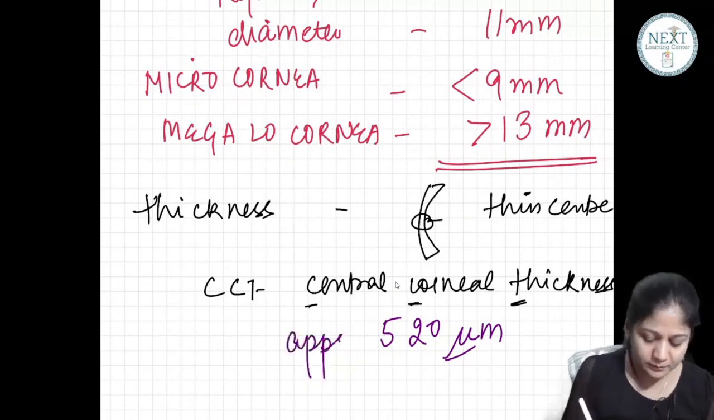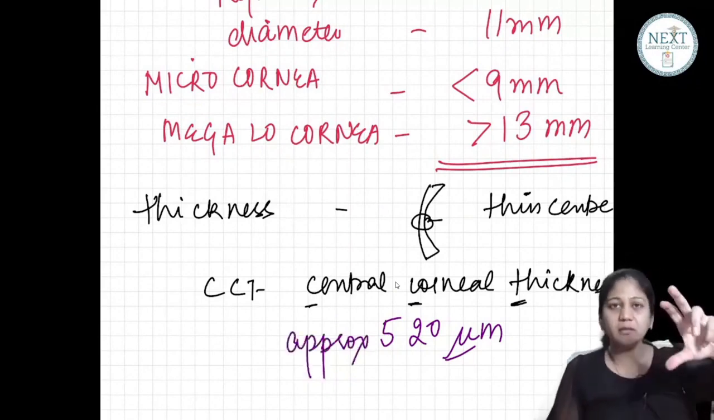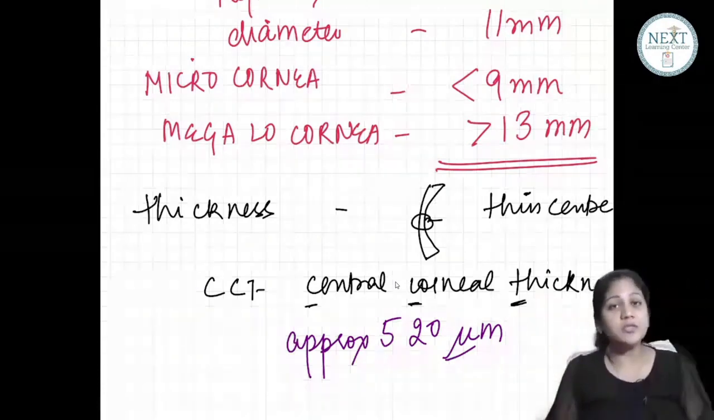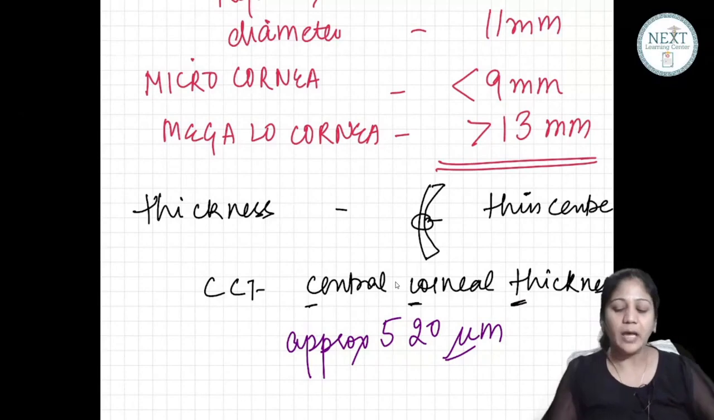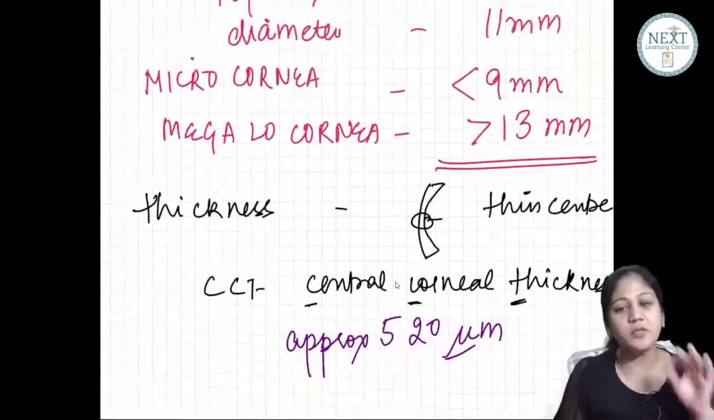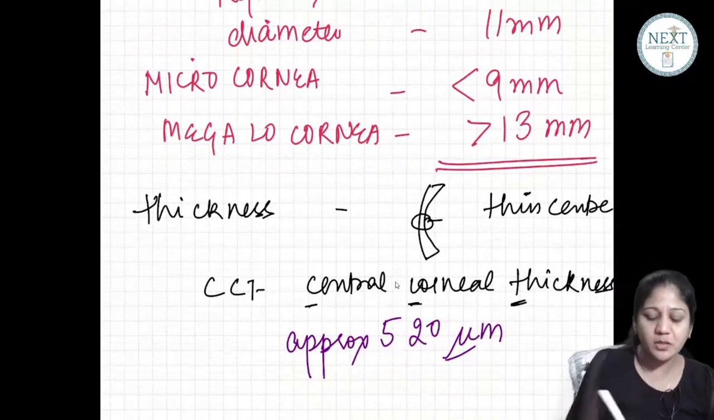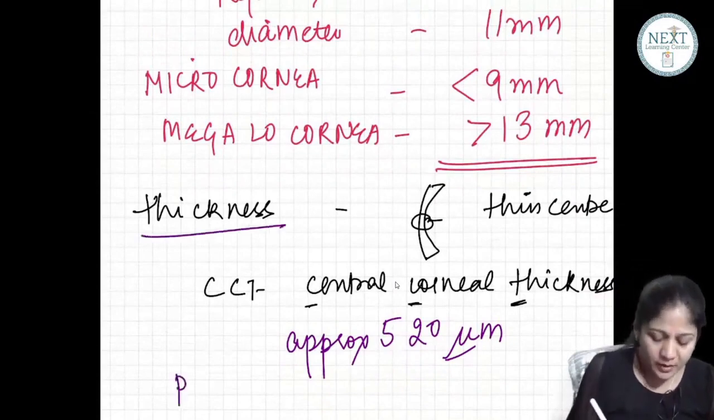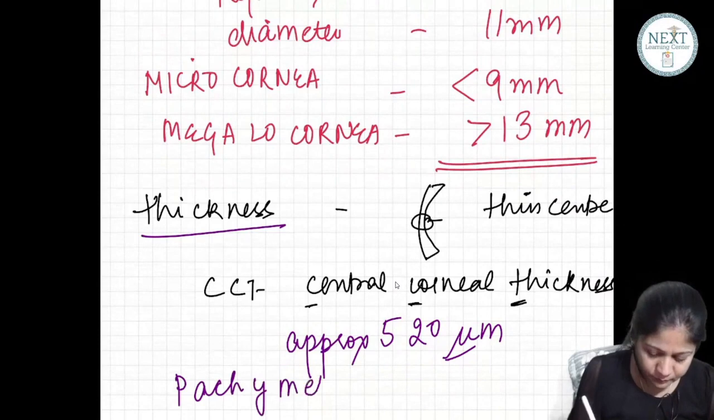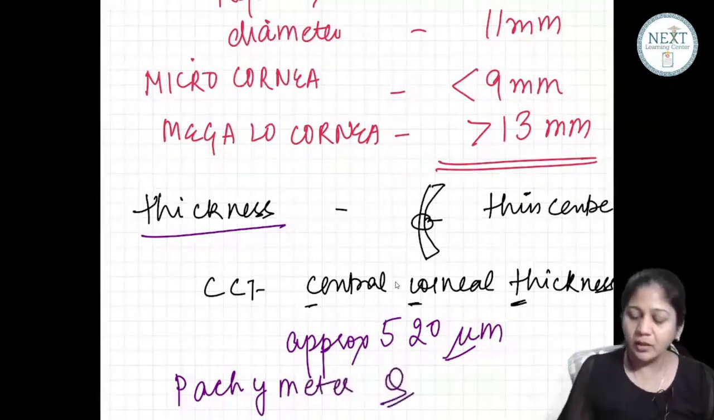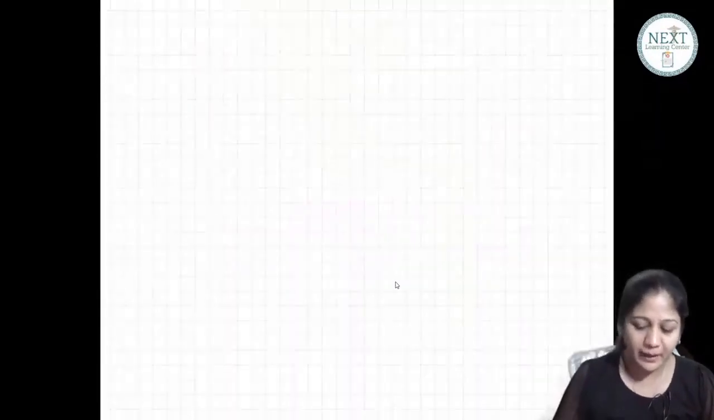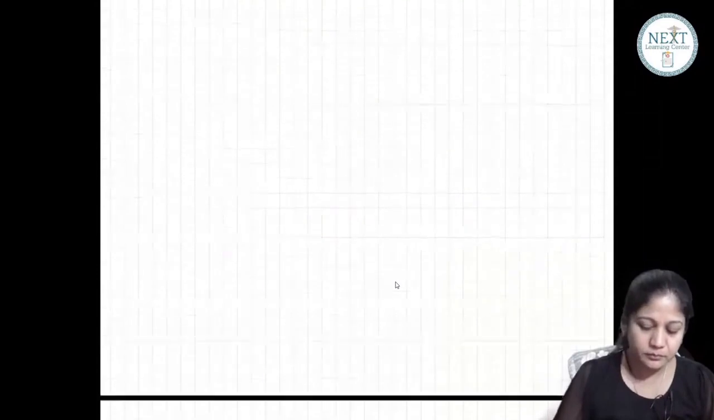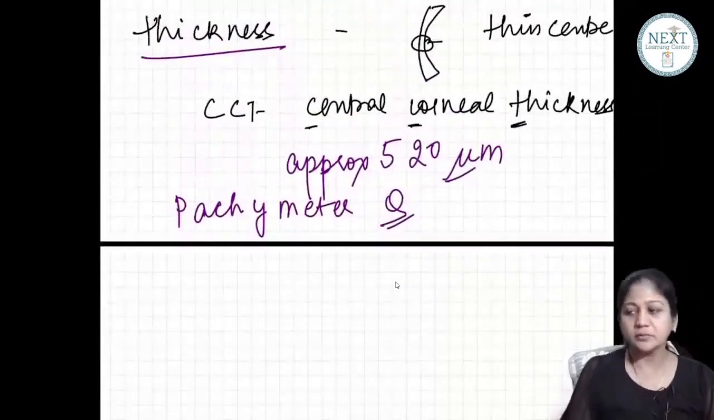It is thicker in the periphery and thin in the center, like your posterior pole capsule is thin there. Similarly, the cornea is thin in the center. Now, tell me, what is the instrument used to measure this thickness? We measure it by pachymeter. We measure the thickness of the cornea with the help of a pachymeter. Please remember this, it is important.